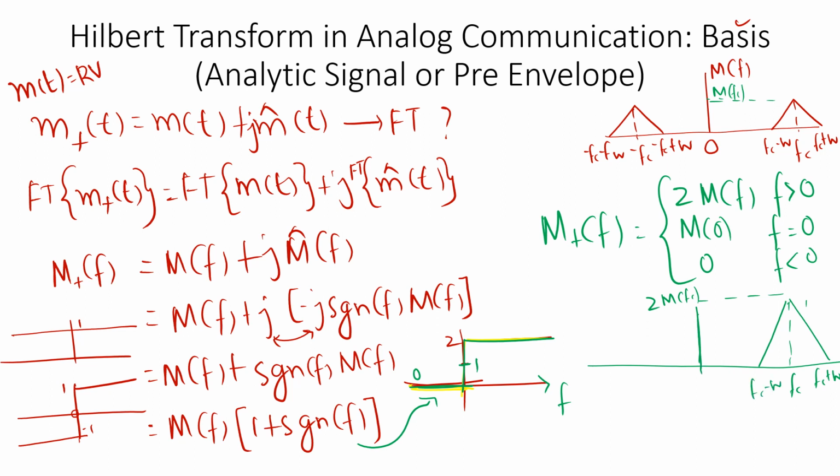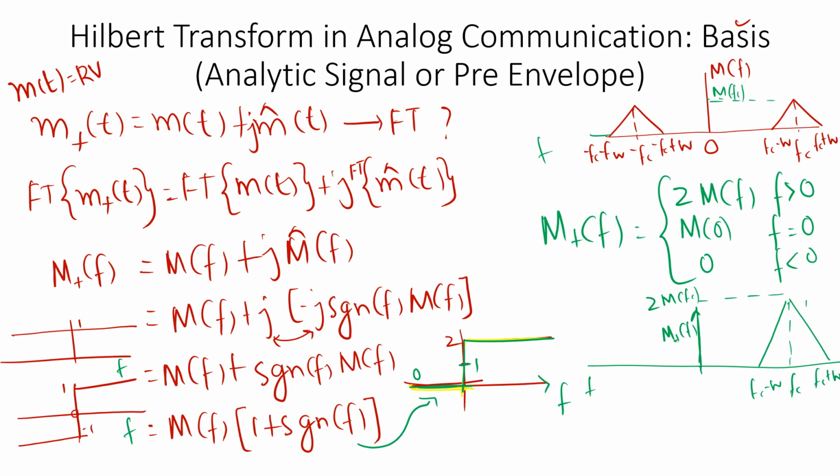And at f equal to 0, it was initially 0, now also it is 0, and f is negative. In a spectrum, I have not mentioned all these things, but the independent variable should be f, so please consider that. What this one is, is M plus of f, which we will call the positive pre-envelope or positive analytic signal, right?